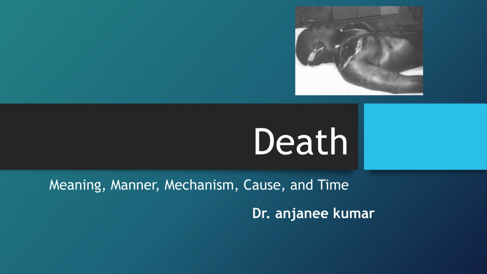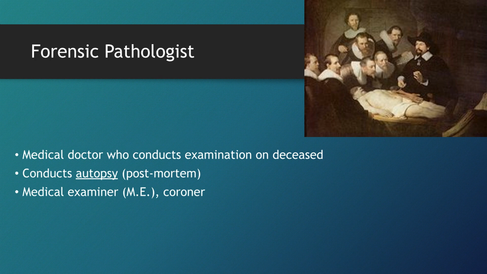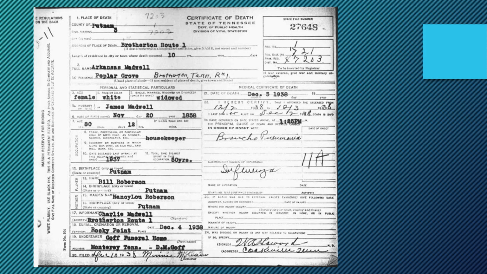A forensic pathologist is a medical doctor who examines the deceased and conducts autopsies, also known as postmortems. In a forensic investigation, the death certificate is a key document. It records essential information about the deceased and the circumstances of their passing. There are different aspects of death to consider.